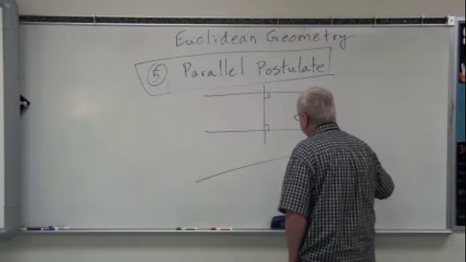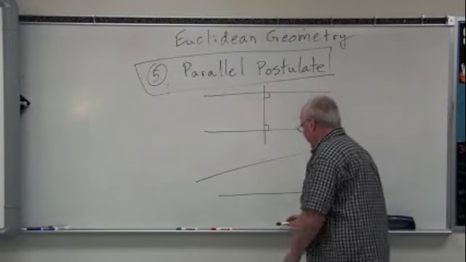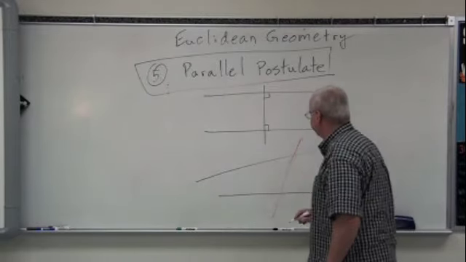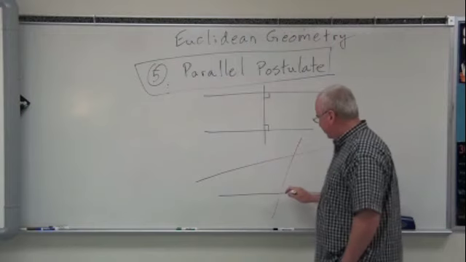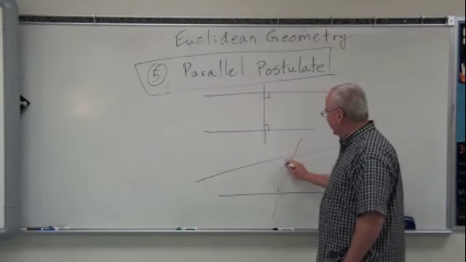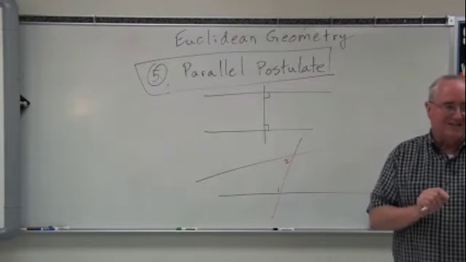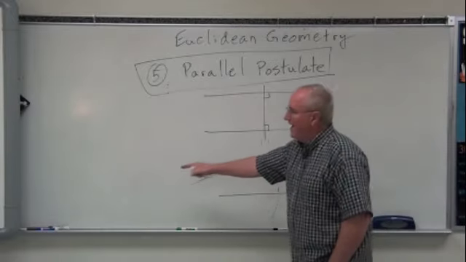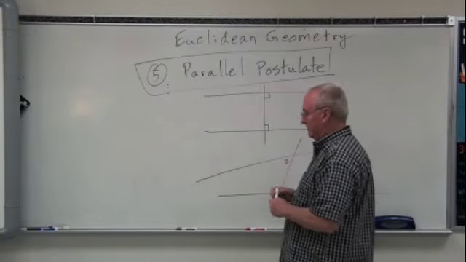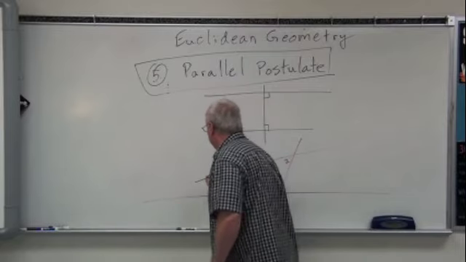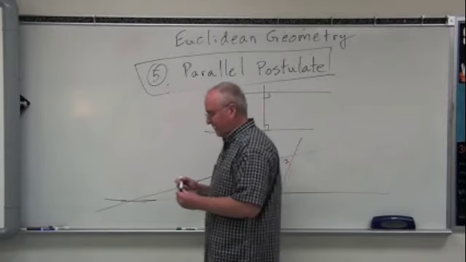If I have two lines like that, and I intersect them with another line such that the interior angles on one side of the line, let's take this angle 1 and this angle 2, if those two angles added together are less than two right angles, then somewhere on this same side, the two lines will meet and intersect.